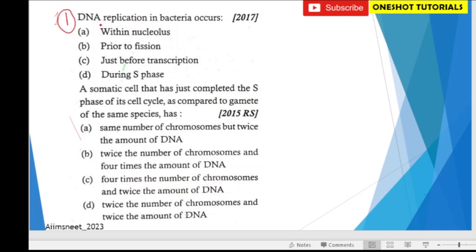First question is DNA replication in bacteria occurs. So bacteria is a prokaryote, you all know. So in prokaryotes, the DNA replication occurs before the fission. So the correct answer is B. Coming to the next question.